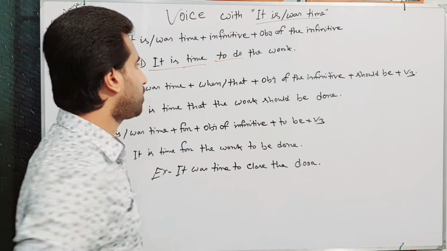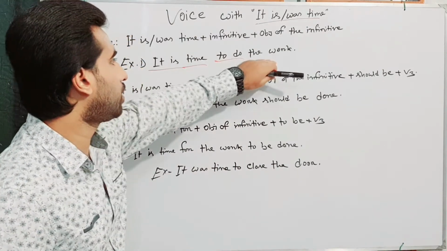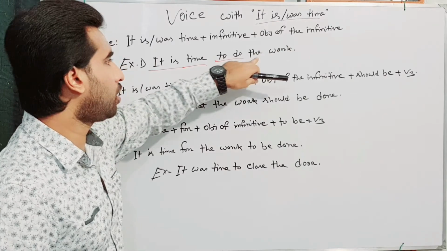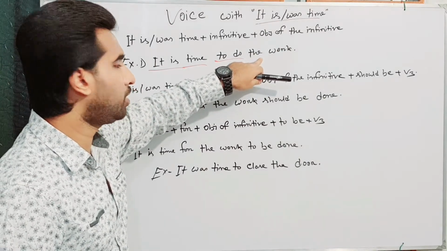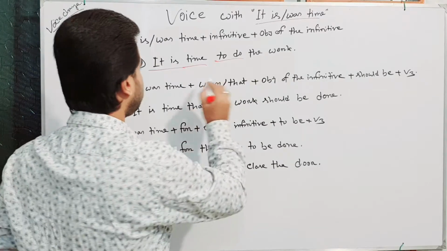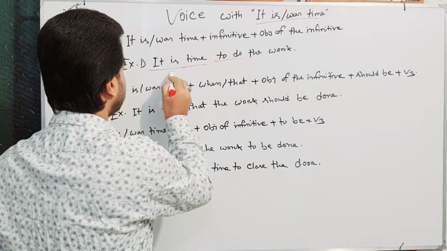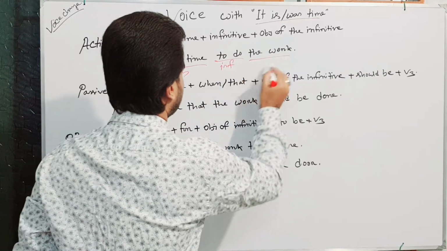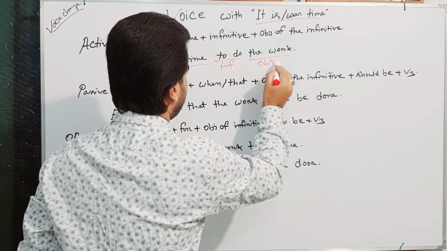Here do is the base form of the verb. To do the work: the work is the object of the infinitive. So subject, infinitive, object of the infinitive.